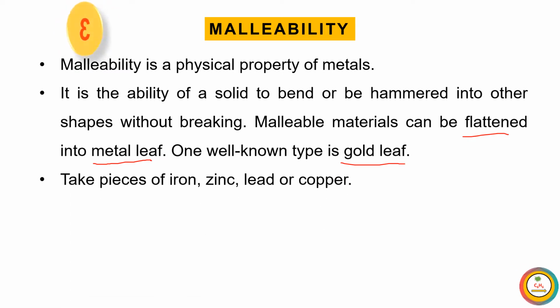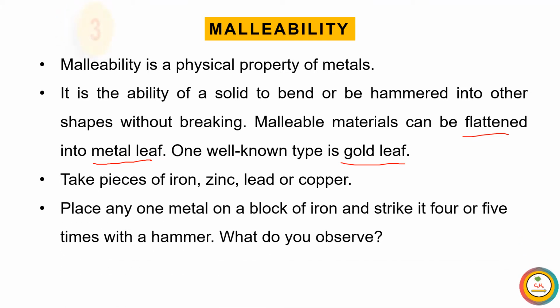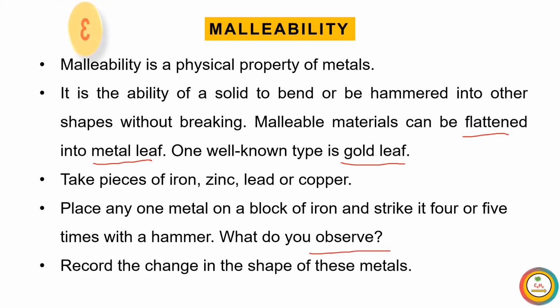Take a piece of iron, zinc, lead or copper, or any other metal that is available at your home. Place any one metal on a block of iron and strike it 4 or 5 times with a hammer, and note down your observations. Record the change in the shape of these metals.